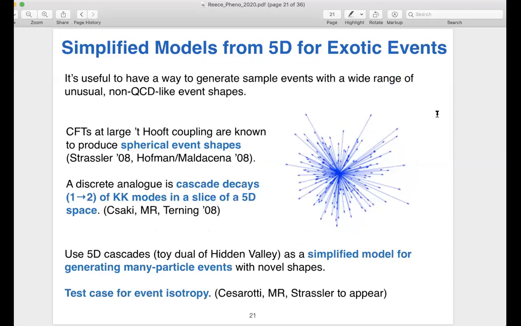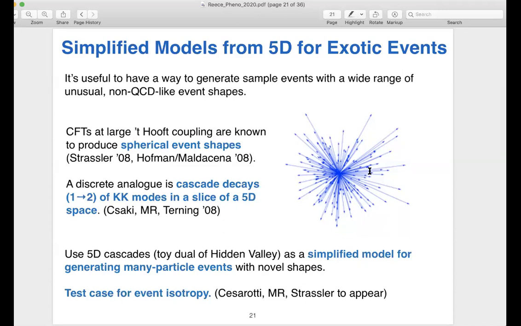Okay, so why is that interesting? It's interesting because we know that there are theories that are not QCD-like that can generate very spherical events. And a canonical example is strongly coupled N=4 super Yang-Mills theory, where Strassler conjectured and Hofman and Maldacena showed that event shapes in that theory are perfectly spherical when you go to the large 't Hooft coupling limit. There are discrete analogs of that in various kinds of hidden valley theories. And so a very simple way to generate these events is to start with a 5-dimensional model, a Randall-Sundrum-like toy model of a hidden valley, make some heavy Kaluza-Klein mode and let it cascade down, and you get many daughter particles, and their momenta can look like this picture. They can be coming out in many different directions.